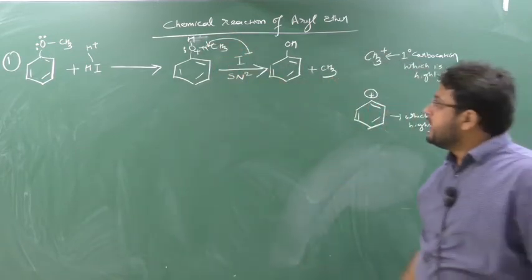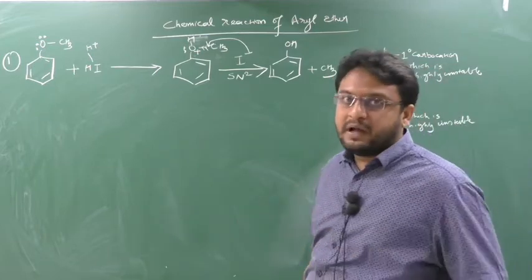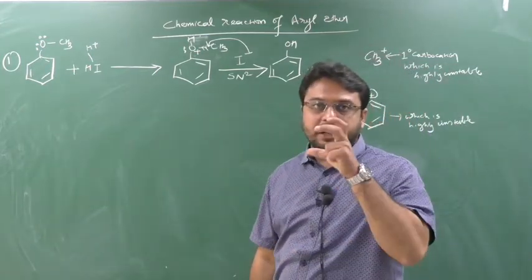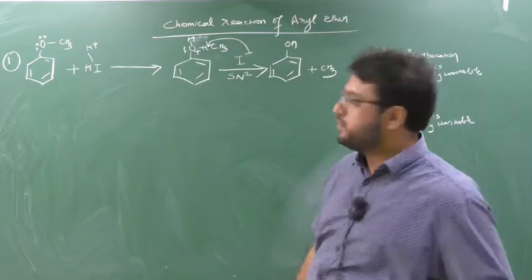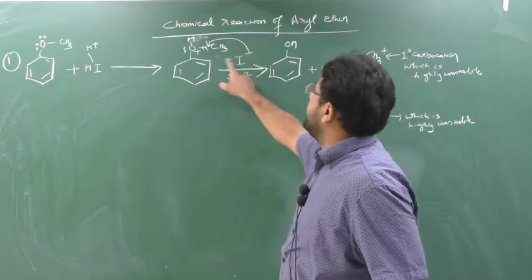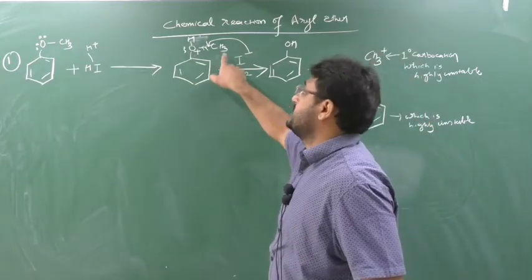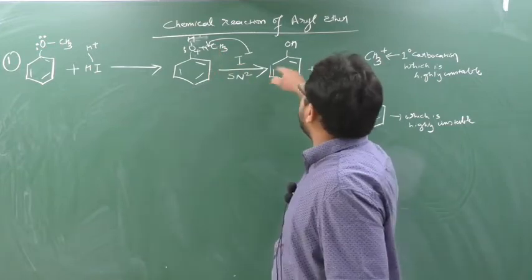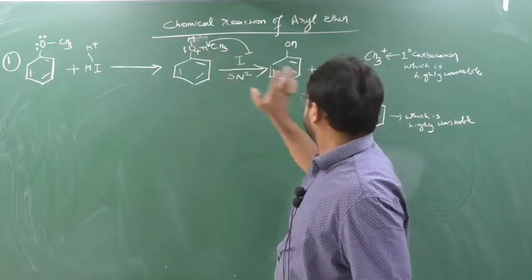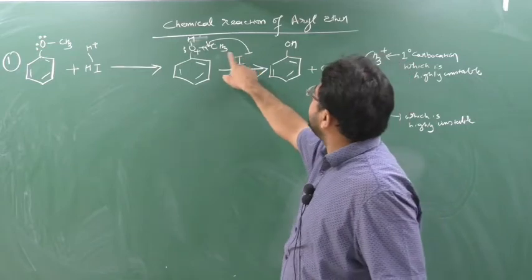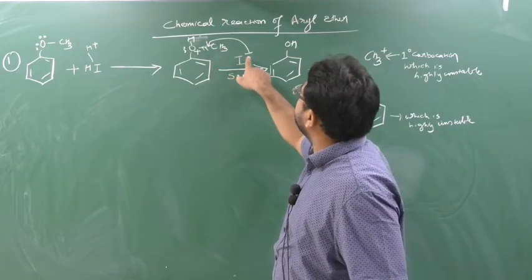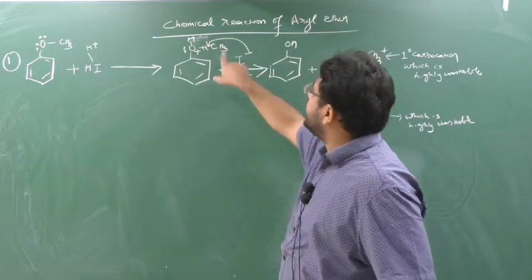Point number 2. Remember the SN2 mechanism, I told you that the nucleophile will attack the species where there is less crowding. Now you are thinking, sir, why is I minus not attacking here? I minus is attacking here only. Why is iodide forming, not methanol? Yes or no? There is one question. I minus can attack on this CH3, and I minus can also attack here. But why is it not happening?